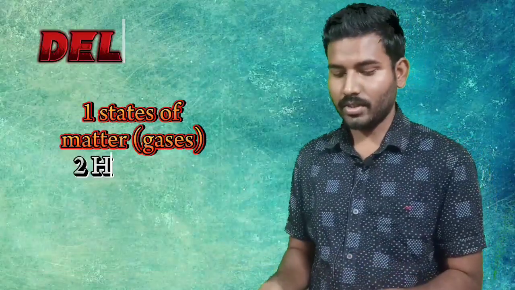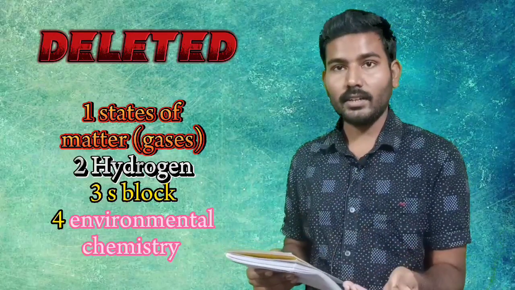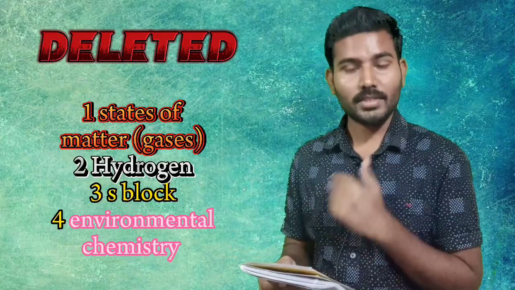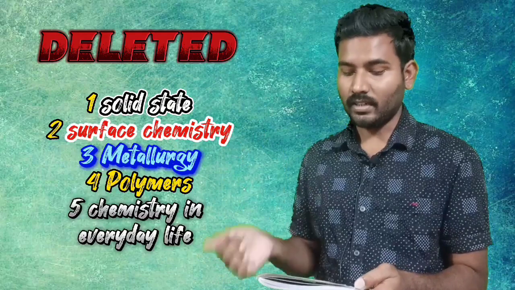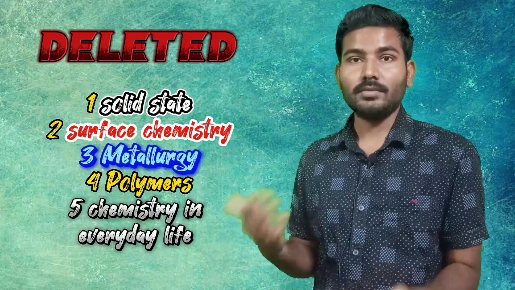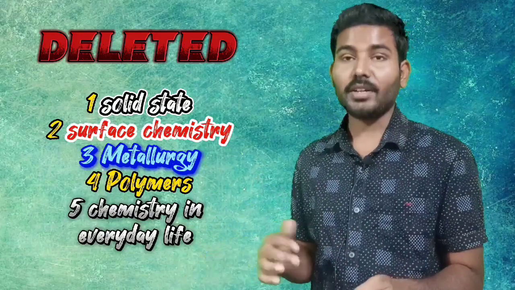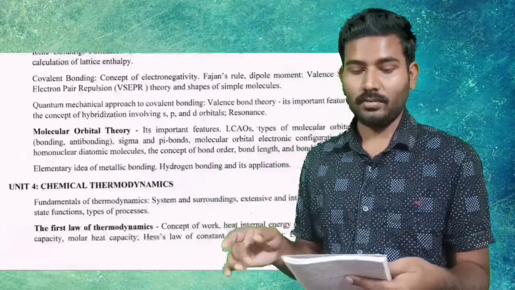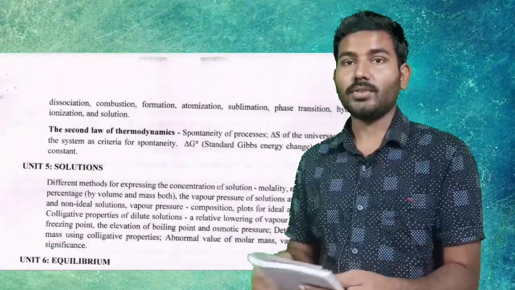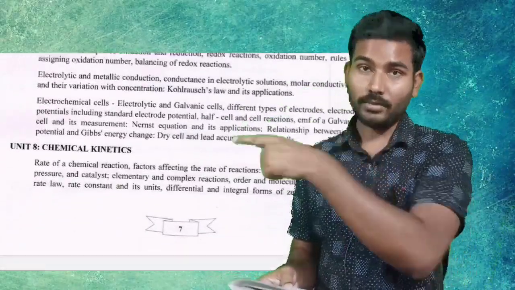Chemistry syllabus. First, we look into the deleted syllabus. In class 11, states of matter is deleted, hydrogen is deleted, environmental chemistry is deleted, and the s-block is also deleted. In class 12 chemistry, the deleted chapters are solid state, surface chemistry, general principles and processes of isolation of elements, which means metallurgy, polymers, and chemistry in everyday life. We have also mentioned that the experimental skills portion is considered a unit in physics and chemistry, so we have to see this also.